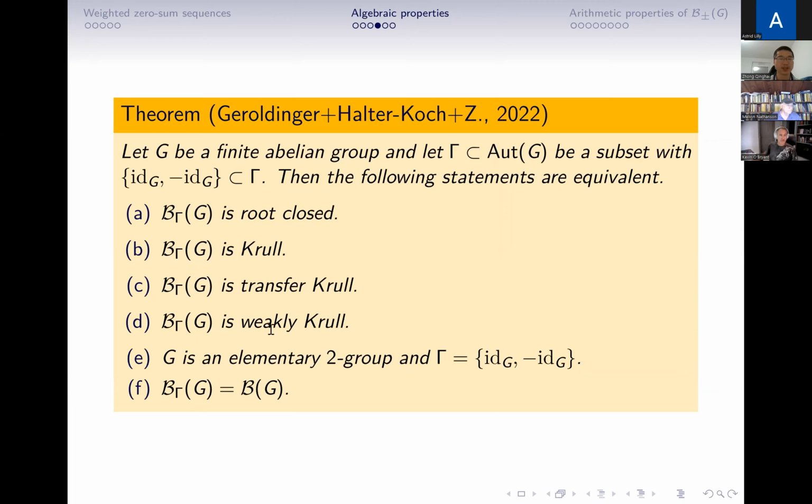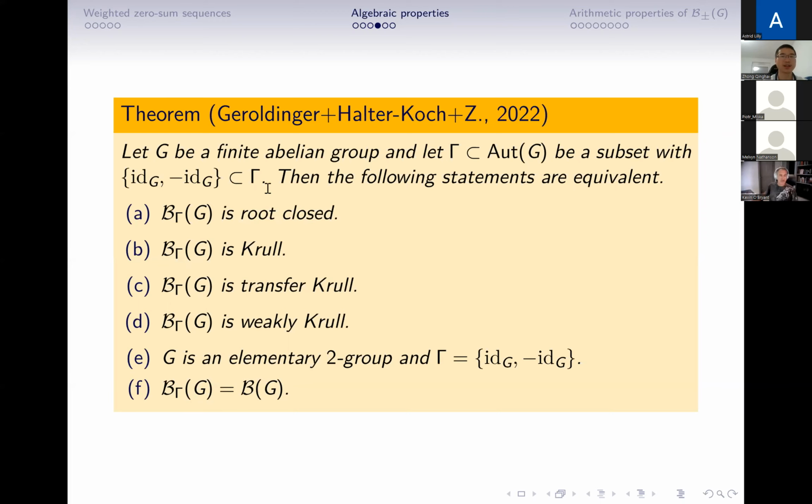If and only if G is an elementary 2-group, and gamma has only these two elements, then B sub gamma G is exactly BG. So we can see here that if B sub gamma G is root closed, it is just BG. So the root closed property seems too strong, such that there are no other gamma-weighted zero-sum sequences or weighted zero-sum sequences.